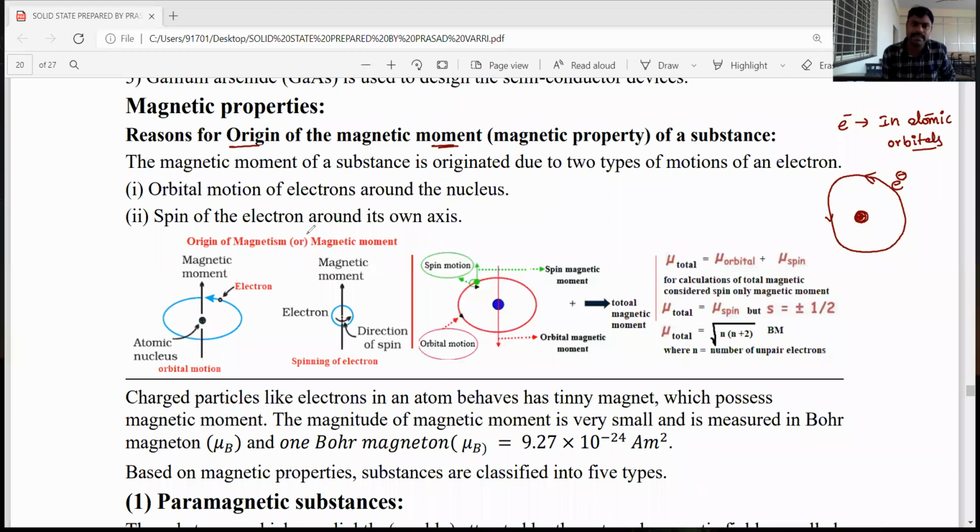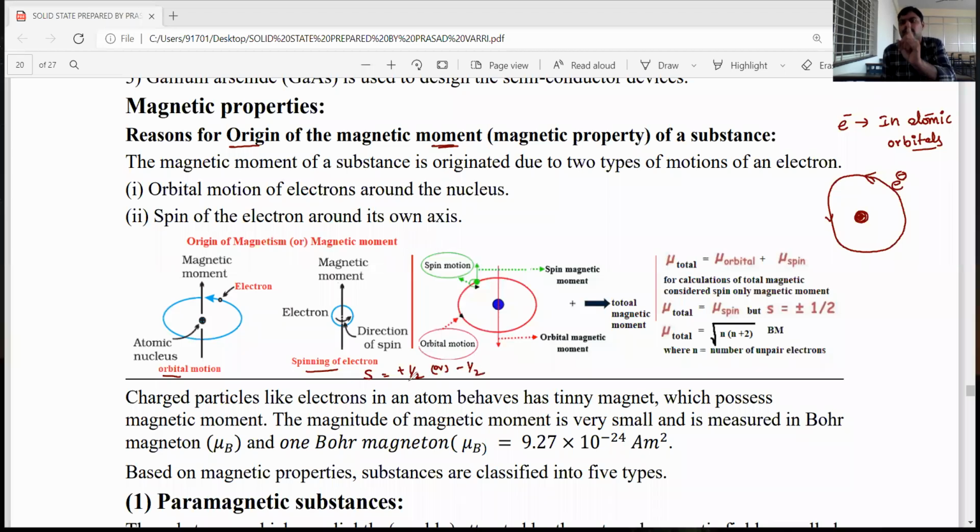The origin of magnetic moment or magnetism is mainly due to the electrons revolving around the nucleus in their orbital motion. The second is spin: the electron revolving around its own axis is called spin magnetic moment. We know that the spin of electrons is of two types: clockwise, plus half, and anti-clockwise, minus half.